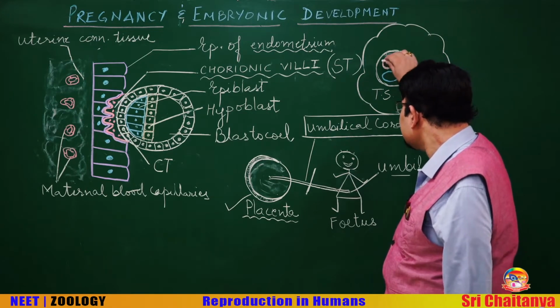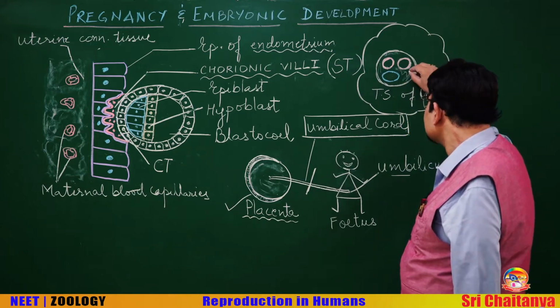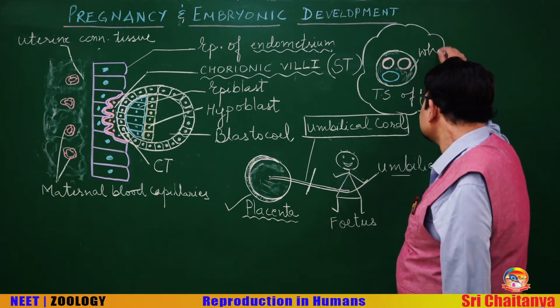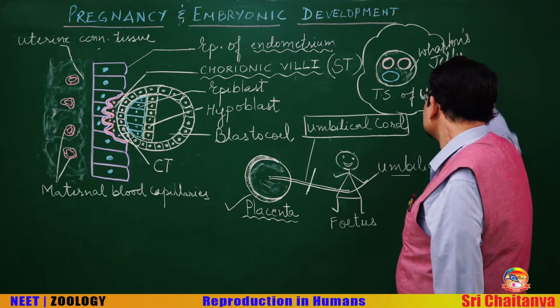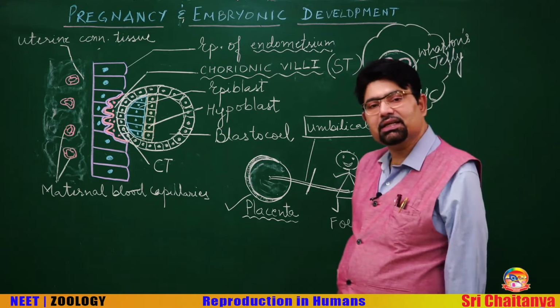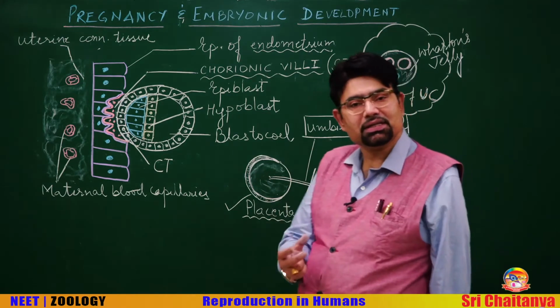It is a jelly-like connective tissue, which is known as Wharton's jelly, and it also has some stem cells.